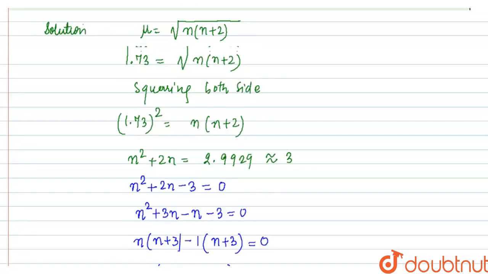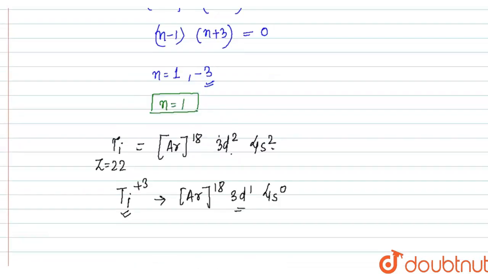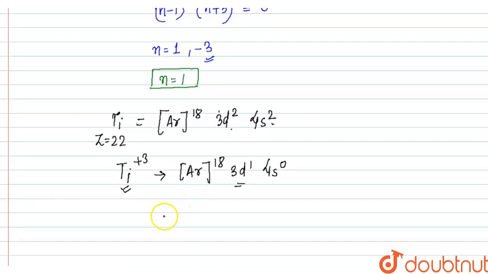Now it has one unpaired electron, which means the value of n is 1. Now let us observe the options that we have. So we have plus 2, plus 1, plus 3 and plus 4. So plus 3 is the correct one, and the remaining 3 are incorrect. So this is how we can solve this question. I hope this is clear to you.